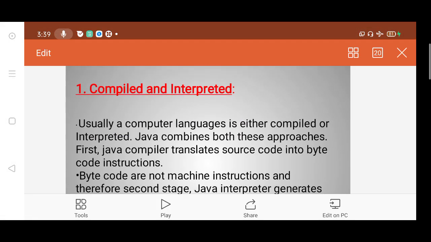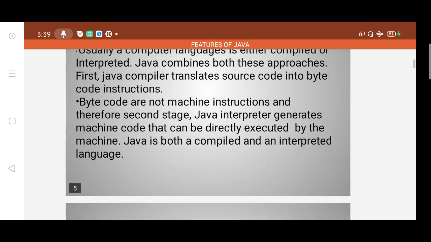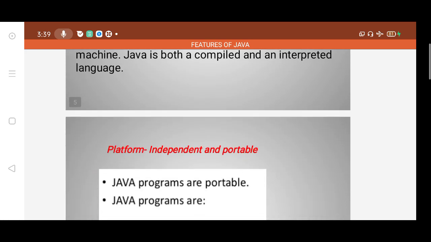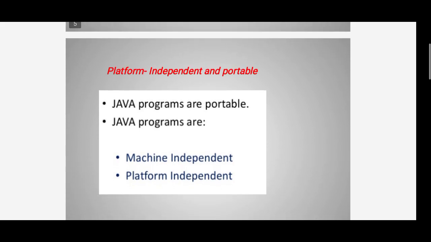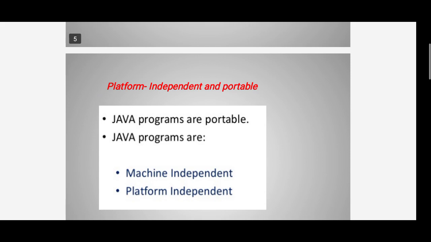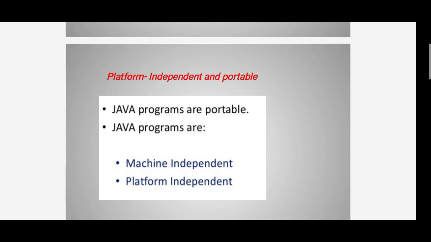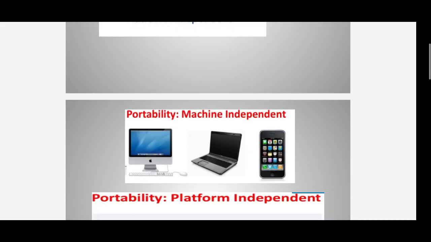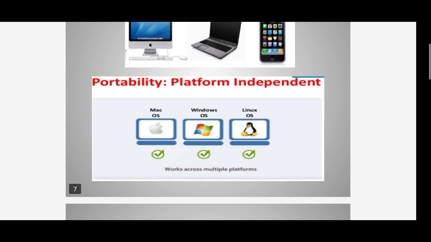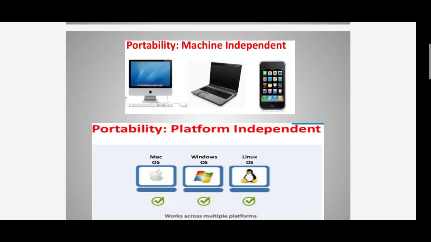Here we saw that Java is compiled and interpreted, both. It is machine independent and platform independent. It is portable across Mac OS, Windows OS and Linux OS.